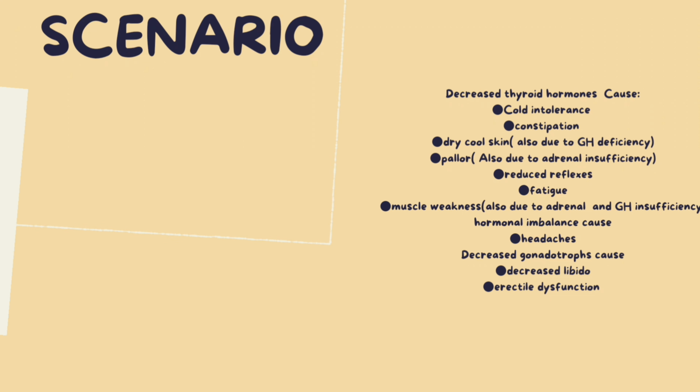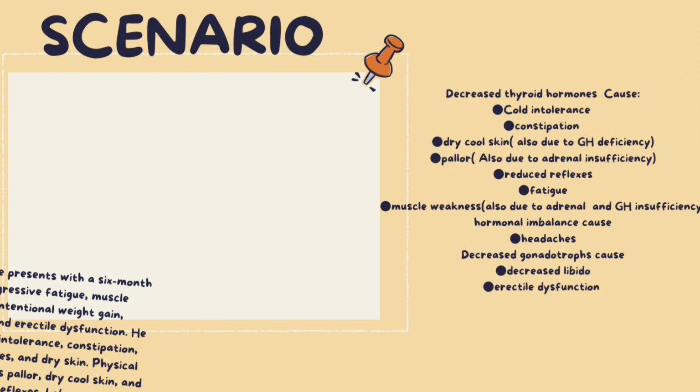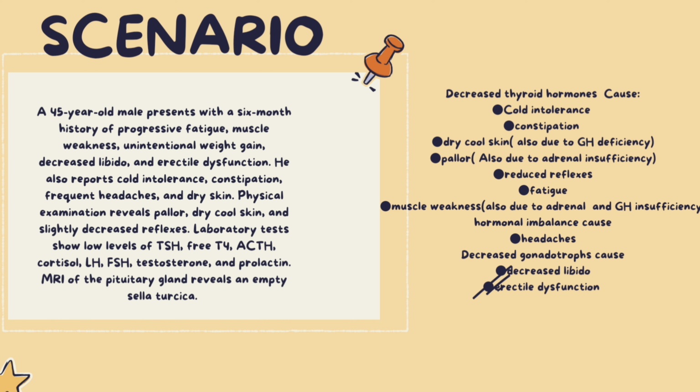A 45-year-old male presents with a 6-month history of progressive fatigue, muscle weakness, unintentional weight gain, decreased libido, and erectile dysfunction. He also reports cold intolerance, constipation, frequent headaches, and dry skin. Physical examination reveals pallor, dry, cool skin, and slightly decreased reflexes. Laboratory tests show low levels of TSH, free T4, ACTH, cortisol, LH, FSH, testosterone, and prolactin. MRI of the pituitary gland reveals an empty sella. The diagnosis for this scenario is panhypopituitarism.